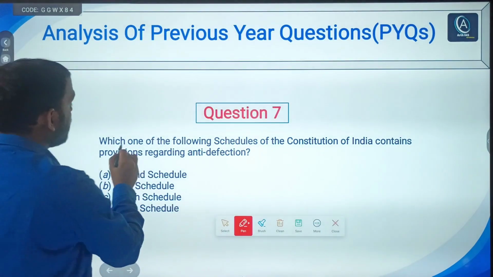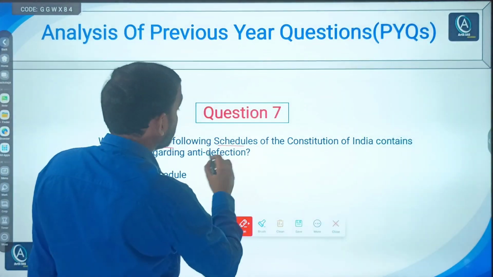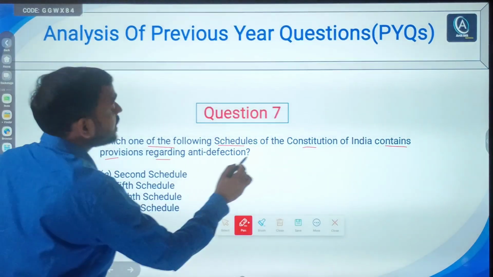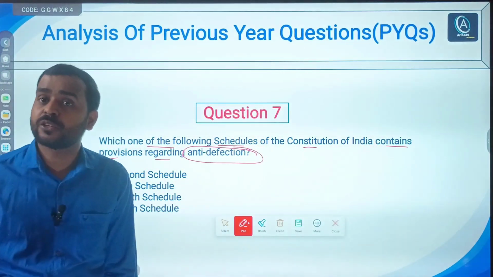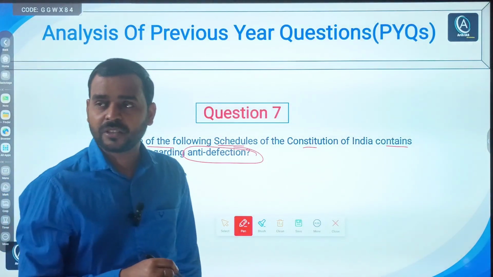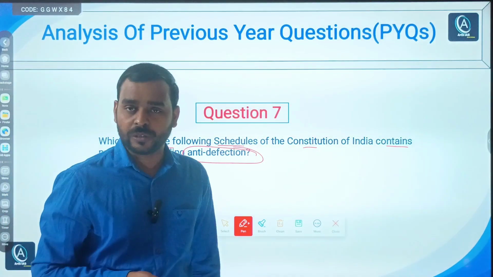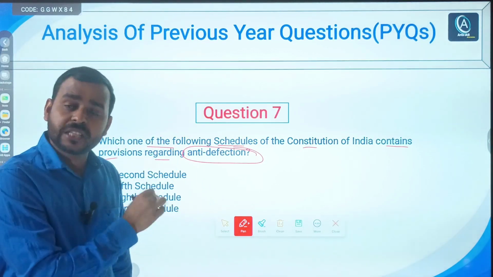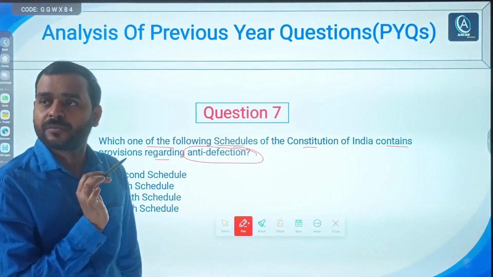So it says, which of the following schedules of the constitution of India contains provisions regarding anti-defection law? If you remember, obviously you know the answer. It is the 10th schedule, right? Without seeing the option, you can say it is in the 10th schedule.